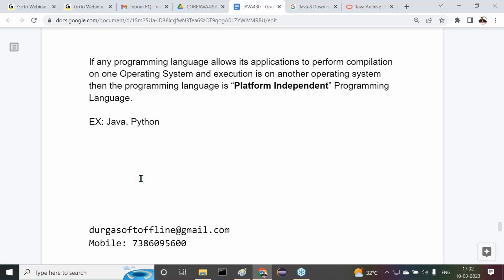What tools combination? Java compiler, JVM, Java profiler, Java documentator, and so on. So many tools are available. All these tools combination is a Java software. All these tools work on the basis of the operating system. All these tools are dependent on the operating system. Altogether, Java software is platform dependent, but the Java programming language is platform independent.